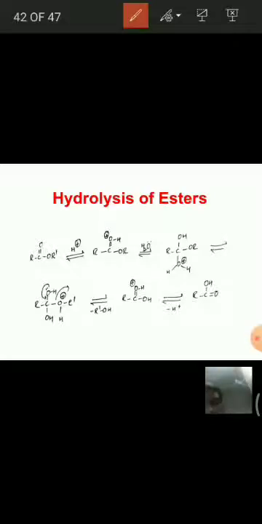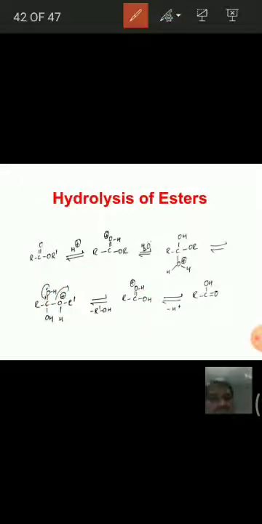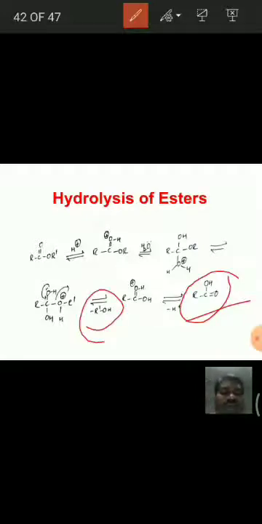Just understand, this R'OH is removed. Further, the electron pair moves toward this C single bond O, this bond, and it is eliminated, and we get a double bond here, and that oxygen gets a positive charge. In the next step, this proton is removed and we get the carboxylic acid. That means the products are carboxylic acid as well as alcohols.